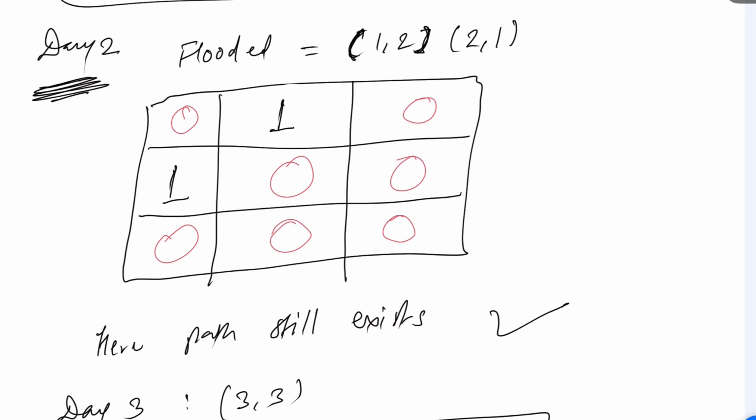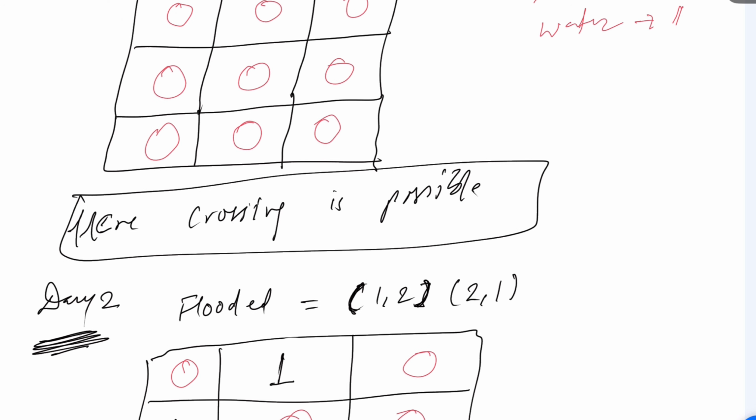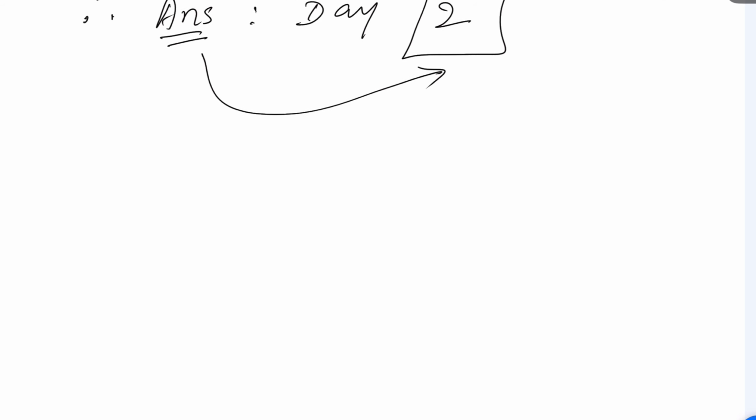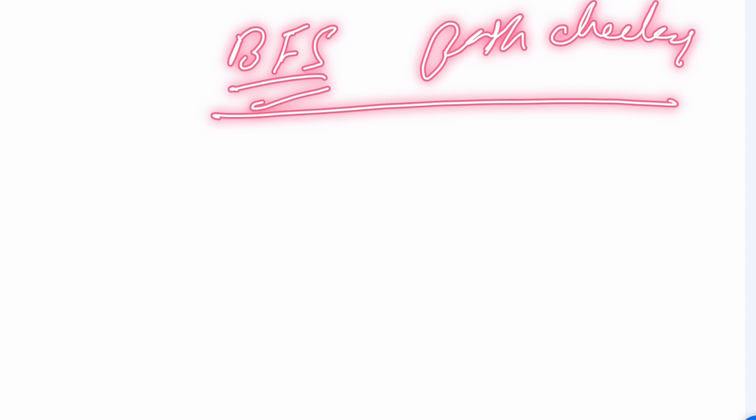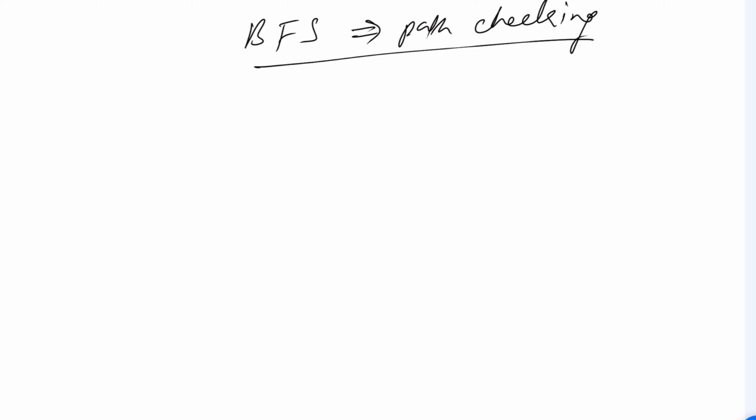So we have to return this one and not the one before this, right? So this is what we have to do, guys. Let's try to understand. Very first we'll do a BFS path checking. So very first we'll start a BFS, breadth first search. We will use this BFS for the path checking.